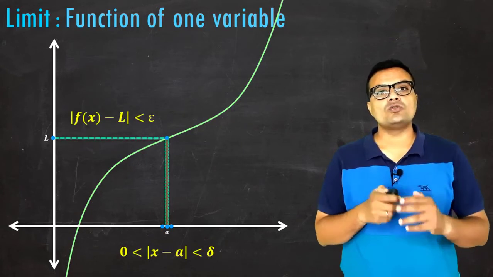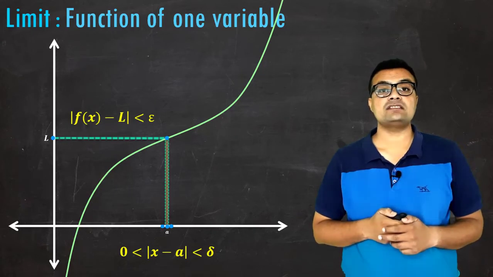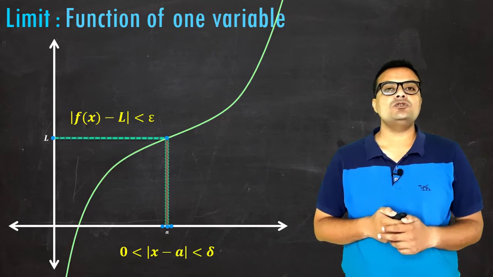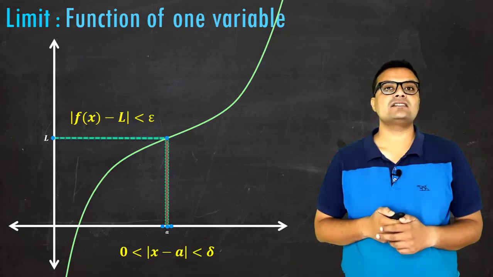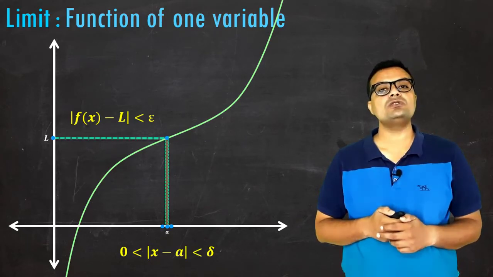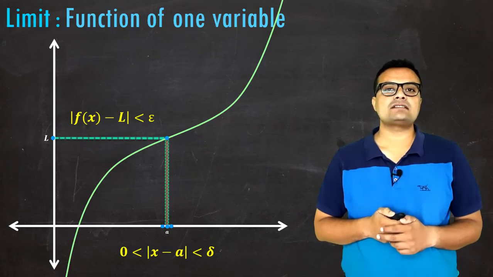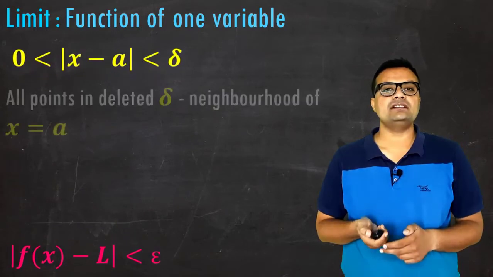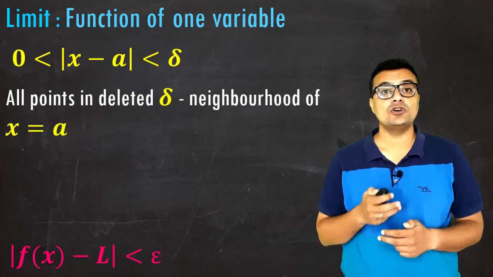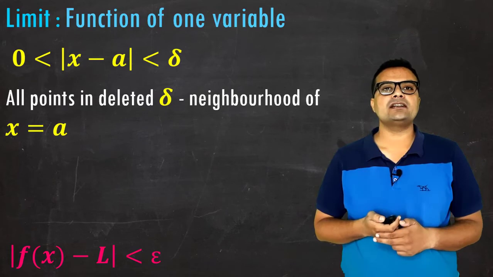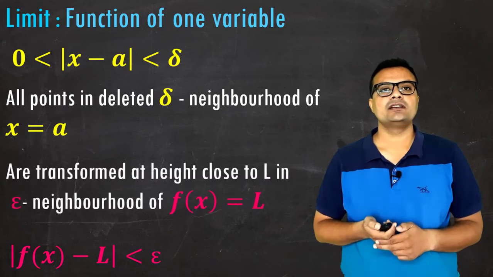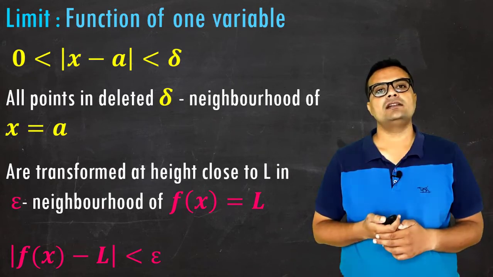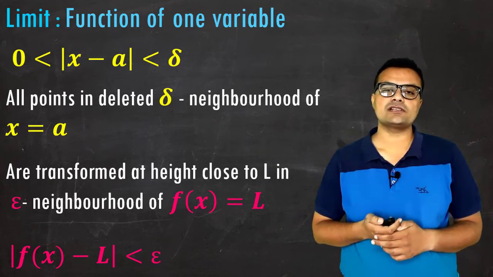So now we can go to the definition given by Weierstrass. Assume the magnitude of f of x minus L is less than epsilon, and 0 is less than the magnitude of x minus a, which is less than delta. On these two main intervals, what is happening? All points in the deleted delta neighborhood of the point x equal to a are transformed to a height which is very close to L, in the epsilon neighborhood of L.